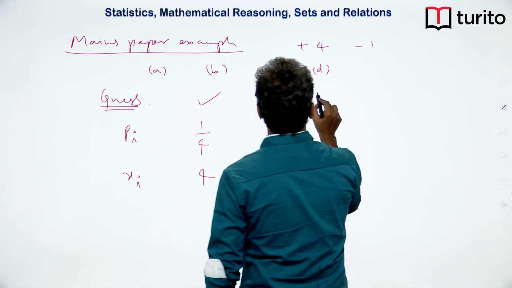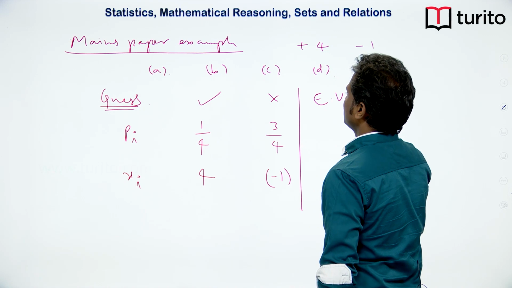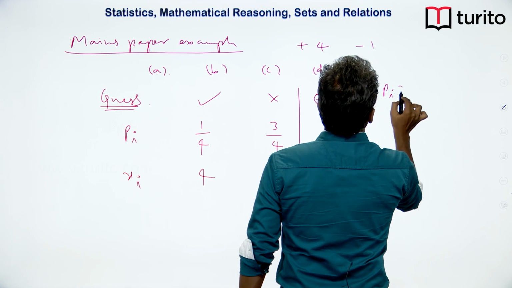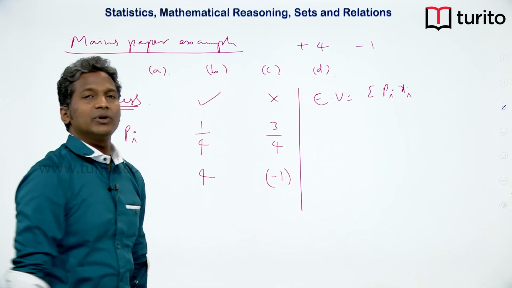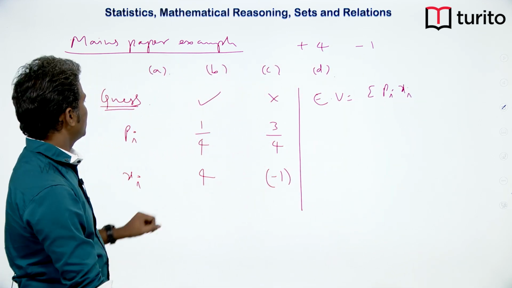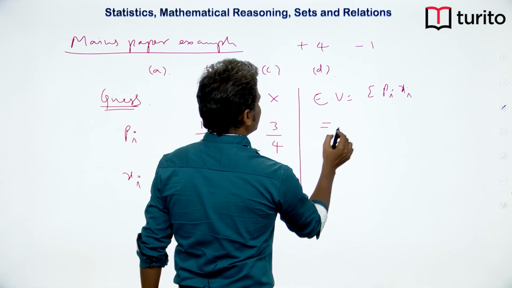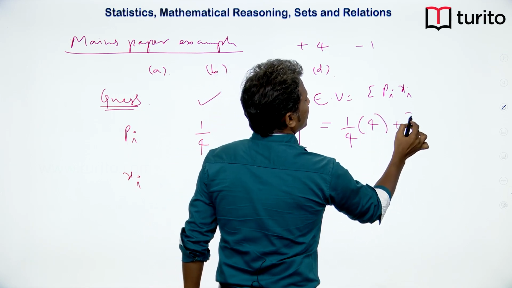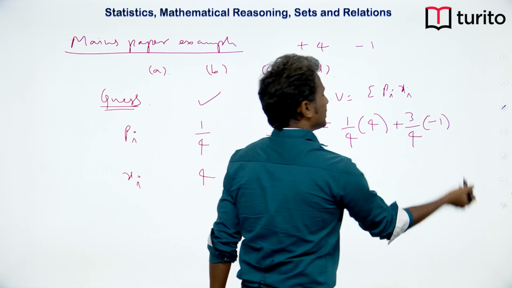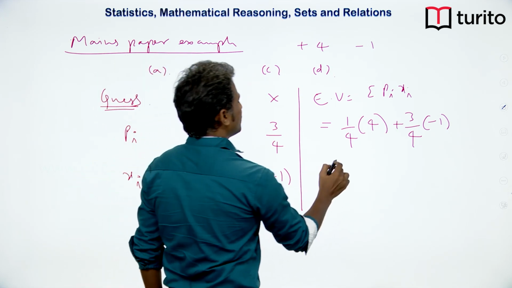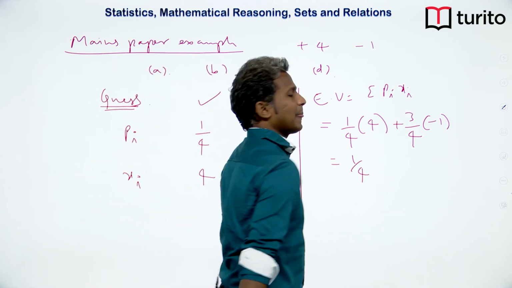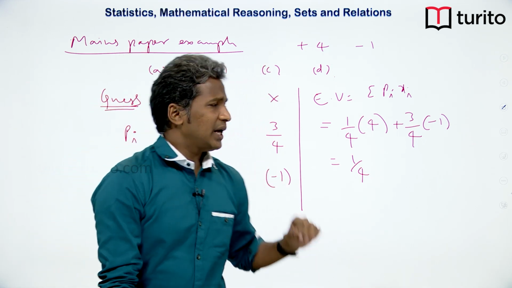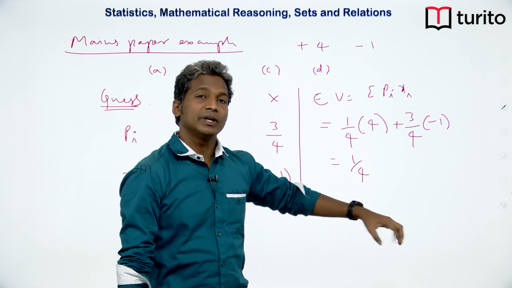Now, based on this, what is your expected value, expected score? So, it will be sigma pi into xi. Now, denominator I am not writing because sigma pi is 1. Okay. So, let me just evaluate the expected score here. If it is correct, we will get 4 marks. If it is wrong, we will lose 1 mark. Now, what is the expected score? Expected score is 1 by 4 here. For every guess you are making in the exam, expected score is 1 by 4 for every question.